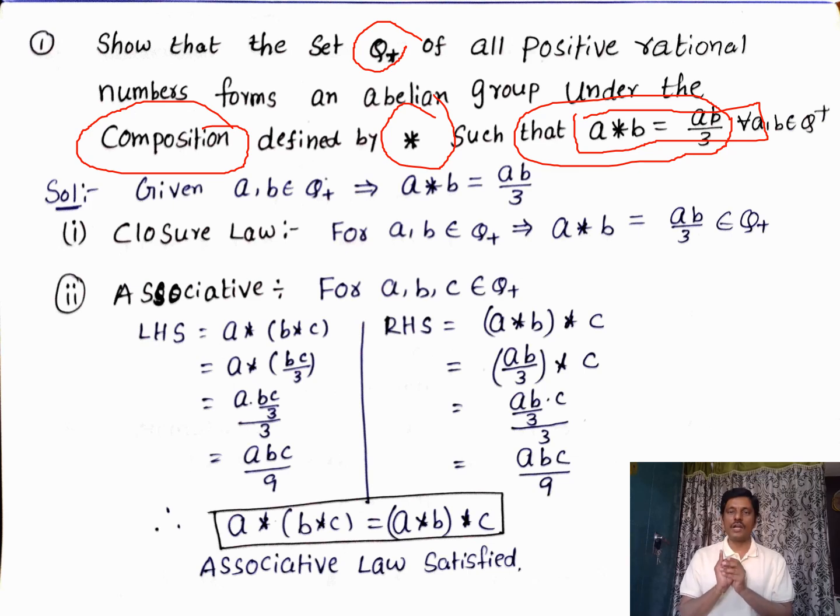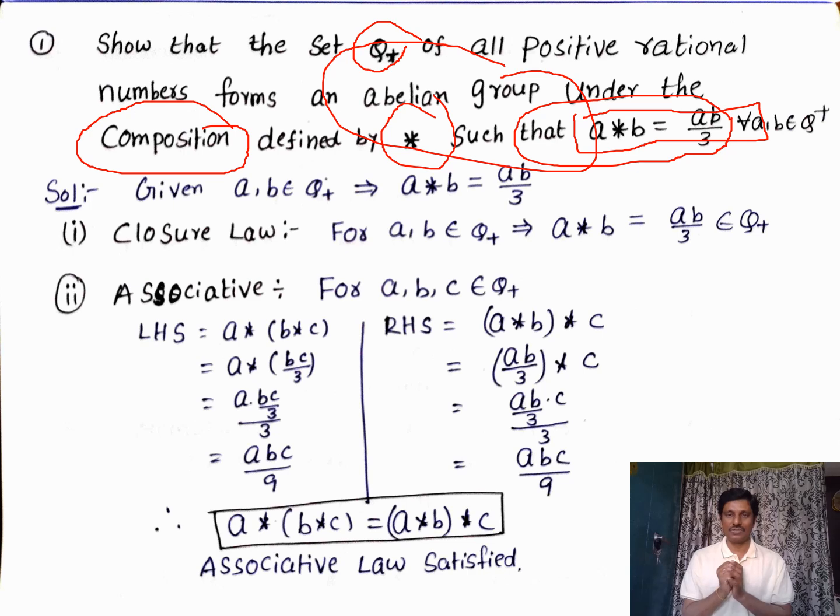Now, what we need to prove here is that this set is an abelian group. Abelian means we need to prove closure, associative, identity, inverse, and commutative.